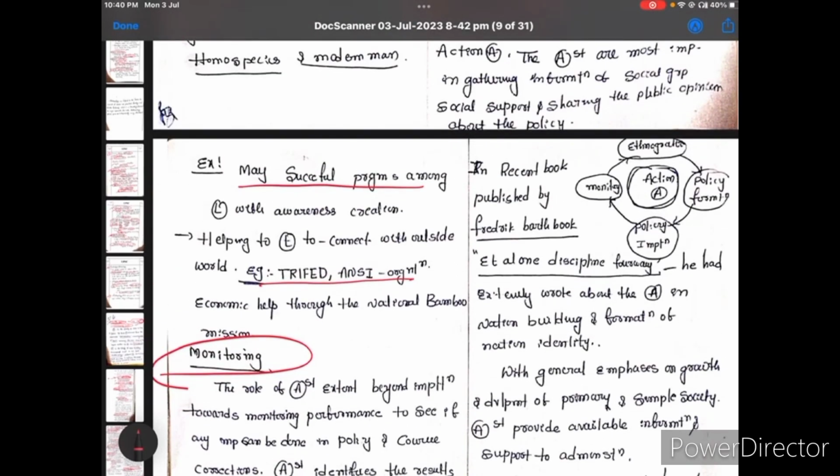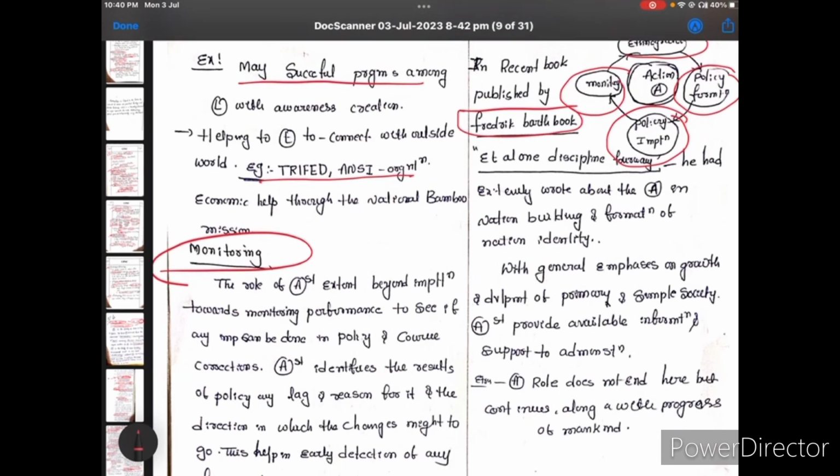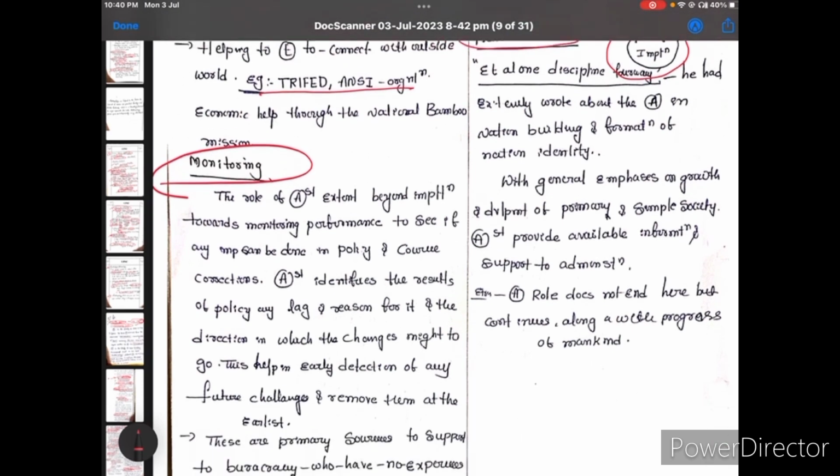And action anthropology covers policy formation, policy implementation and monitoring, and I gave some books also. Just read this important data, and I gave some conclusion.